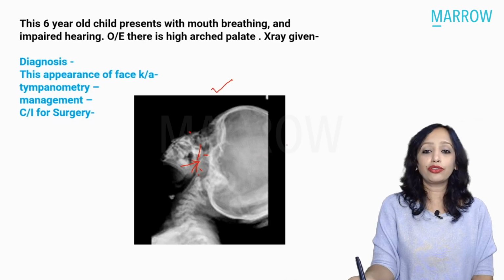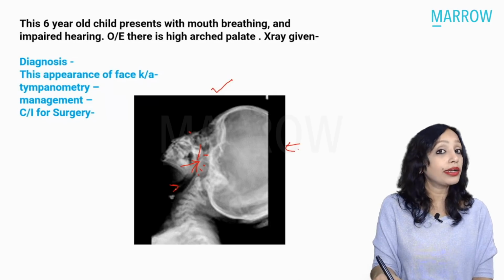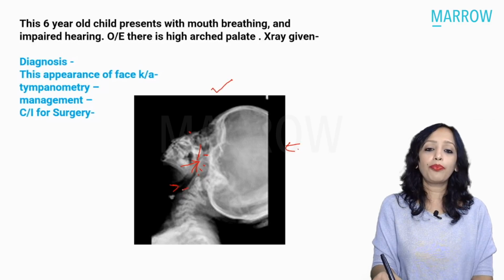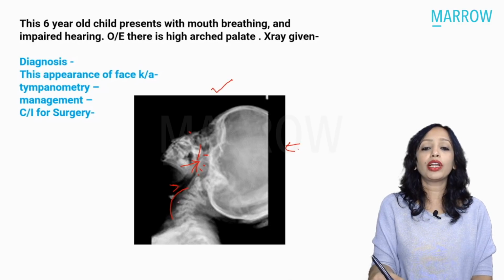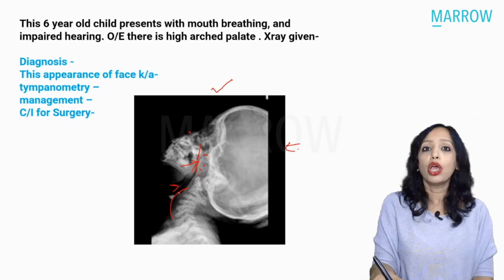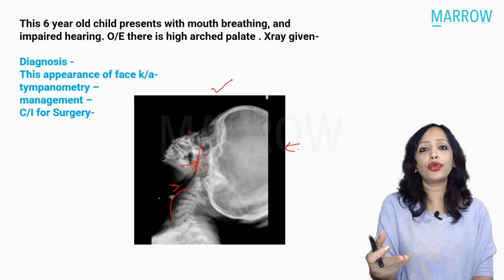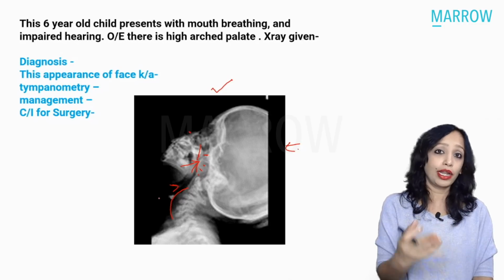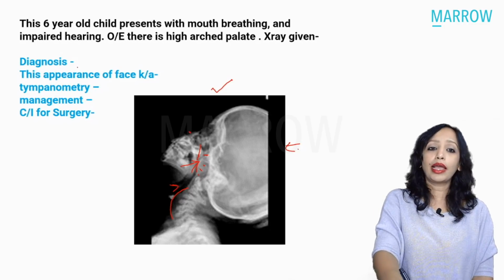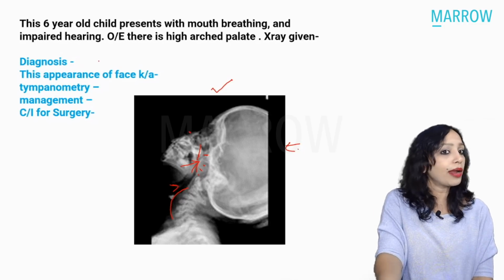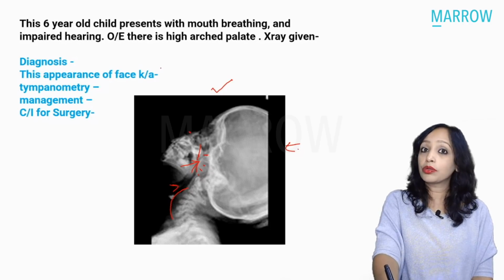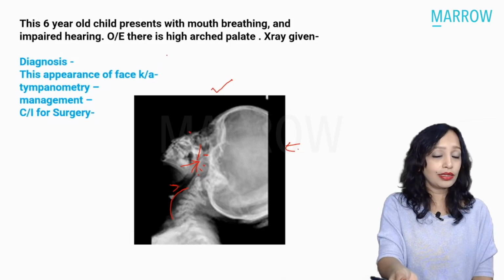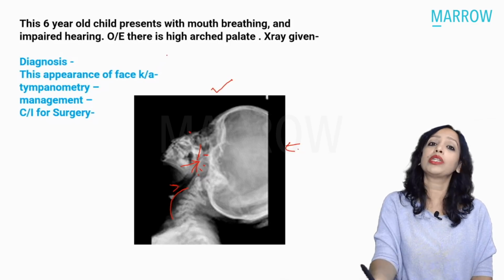In fact, whenever a lateral view is given to you, you have to see the adenoid, you have to see the epiglottis. Epiglottis in epiglottitis is also seen in the lateral view, and also the pre-vertebral or the retropharyngeal abscess, for that also a lateral view is given. So when this presentation is given in the lateral view along with the lateral view of the nasopharynx, it has to be adenoid that you have to focus on. And the diagnosis in this patient will be adenoid hypertrophy. The atypical appearance was the question that was asked in this exam, and that was the adenoid facies.